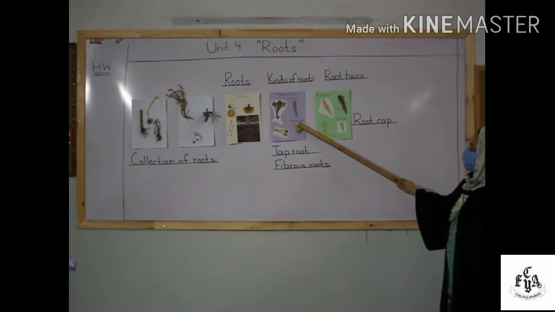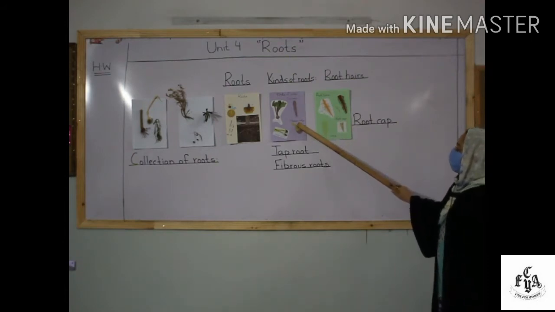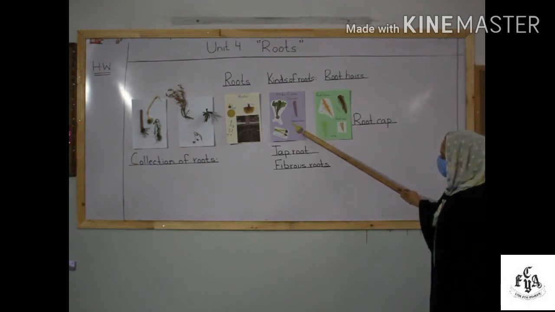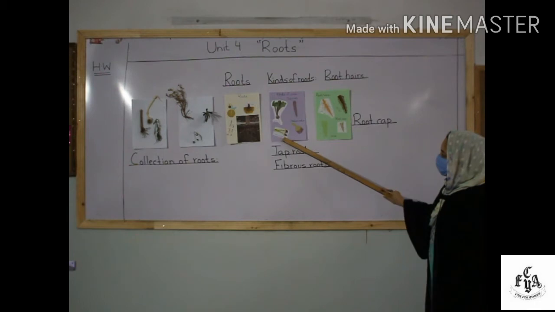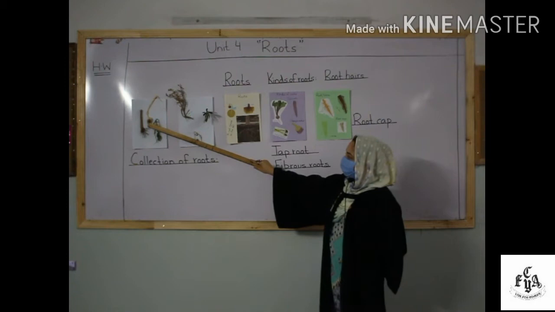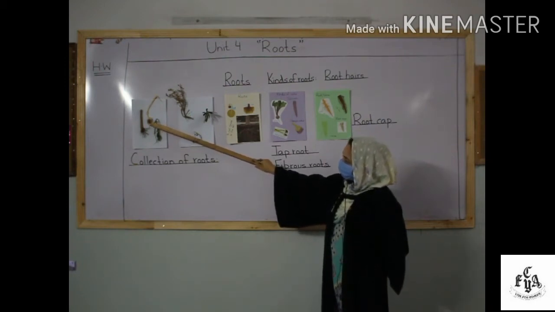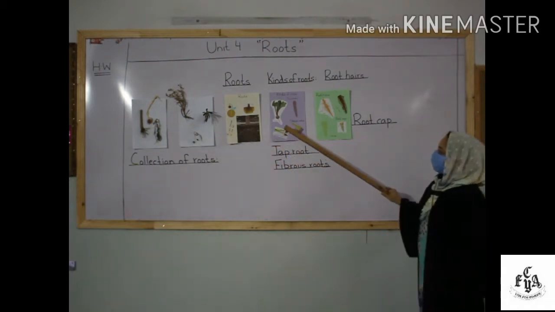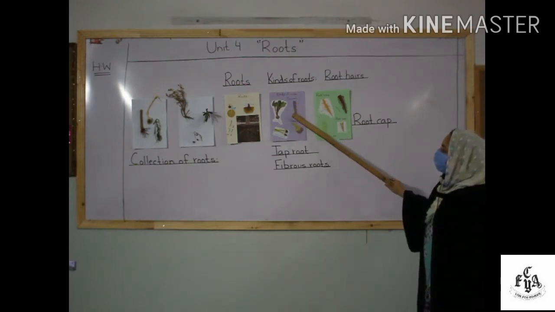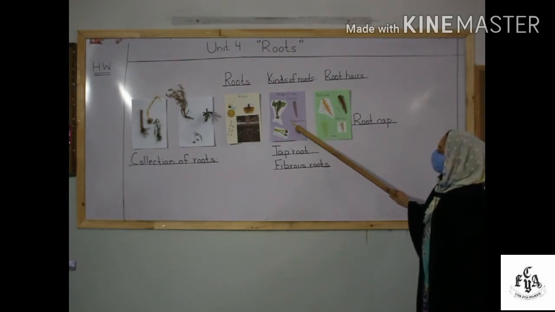Now the fibrous root. Fibrous roots are those roots which have many branches of the same size. Like onion. Onion has fibrous roots. As you can see here, this is garlic, and it has fibrous roots. From this garlic, these fibrous roots have many branches of the same size. The taproot is the one root which stores a lot of food, and the fibrous roots do not store much food.